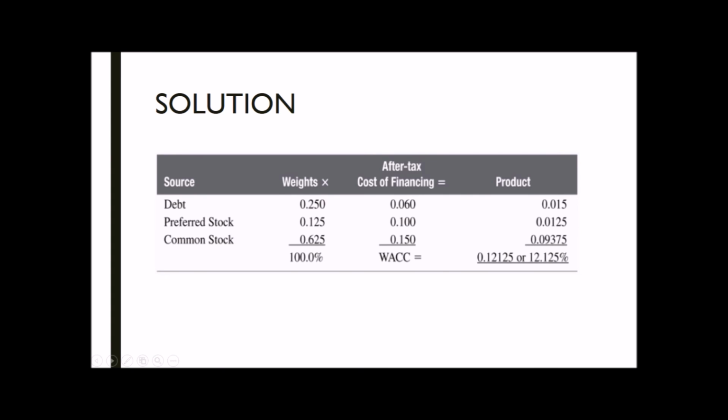Each source has its own total. Debt has 0.015, preferred stock 0.0125, common stock 0.09375. That is a lot of numbers, so let's just total it up. With a total WACC of 0.12125 or 12.125%. And that is your WACC. It's simple, easy, and it may not be that intimidating anymore.